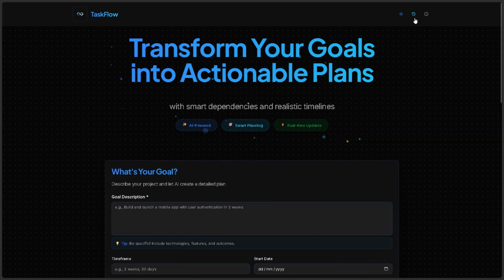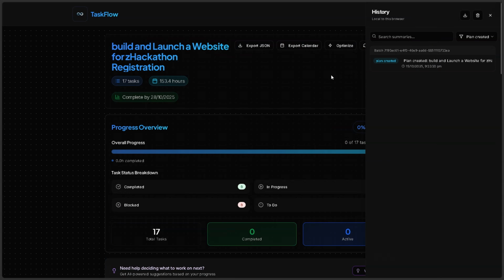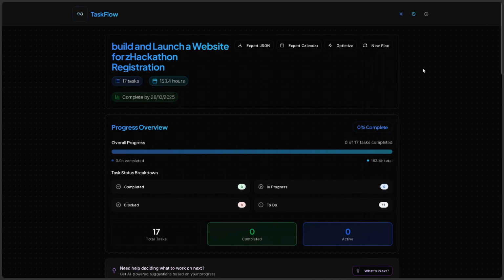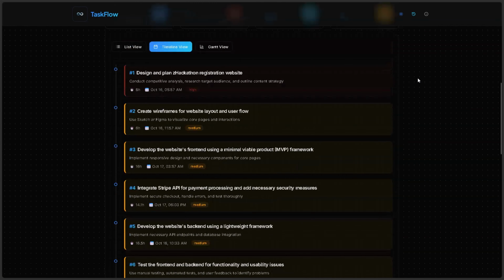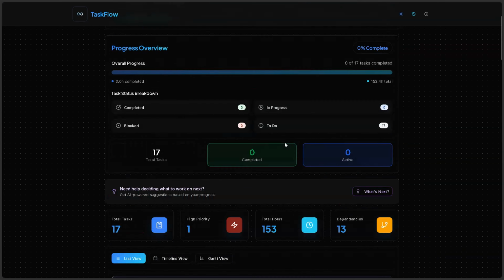I also have a history option wherein, for example, I click on the history button and click on my previous plan. It will show me my previous plan, that was to build and launch a Z Hackathon website. And it gives me access to those tasks as well, wherein I can go and view the list view, Gantt chart, and all these stuff.